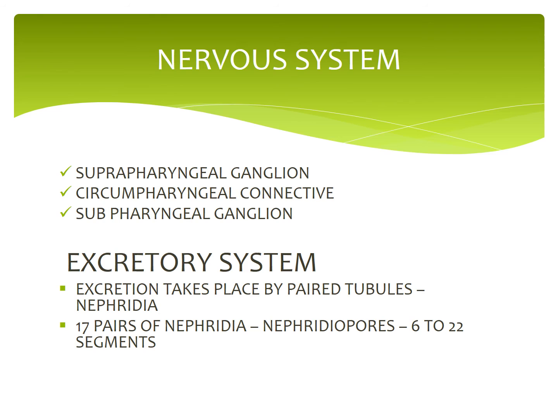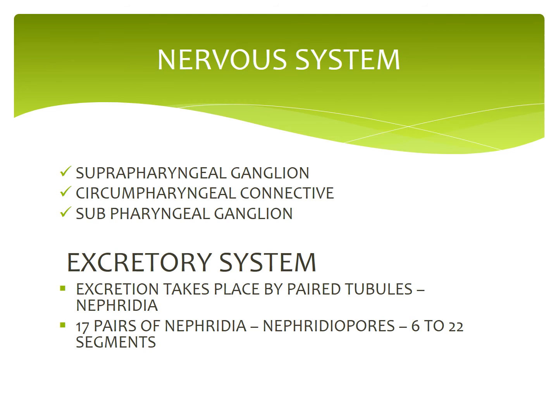The supra-pharyngeal ganglion lies below the pharynx and is formed by the fusion of four pairs of ganglia. Next one, excretory system. In leech, excretion takes place by segmentally arranged paired tubules called nephridia.